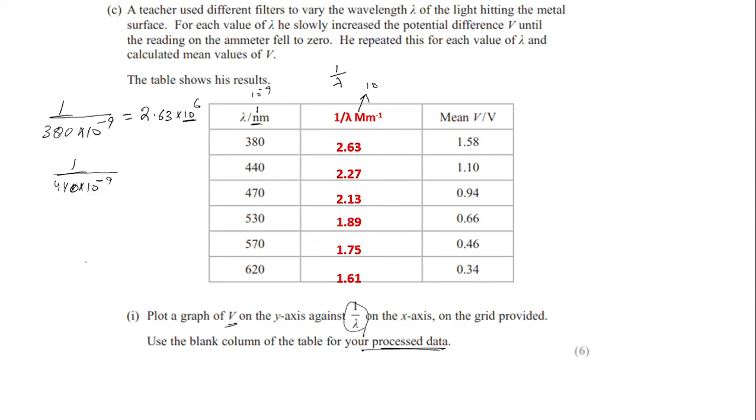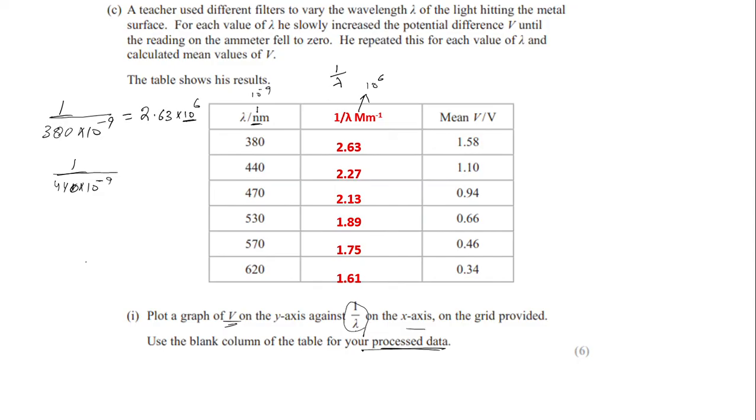You can write 10 to the power 6, it's your choice, because I use prefixes a lot. So whenever it is given, that's why I'm using million. So all values are given in million per meter. So 2.63 10 to the power 6, 2.27 10 to the power 6, and so on. Now we need to plot the graph of V on the y and 1 upon lambda on the x-axis.